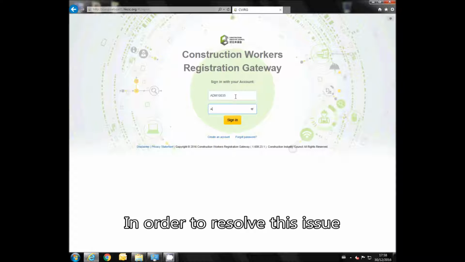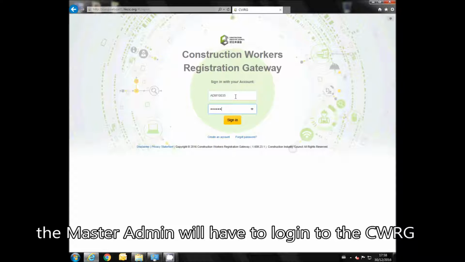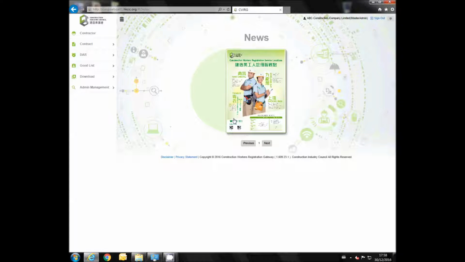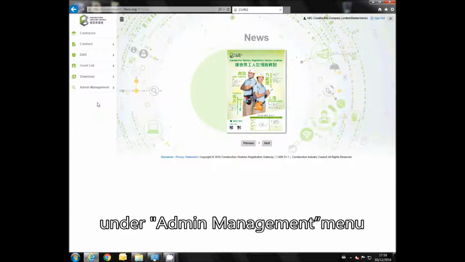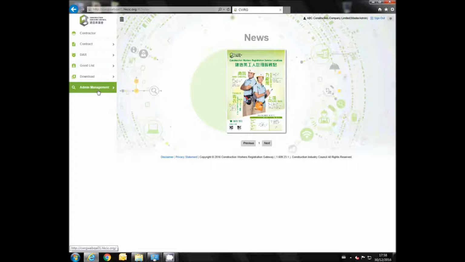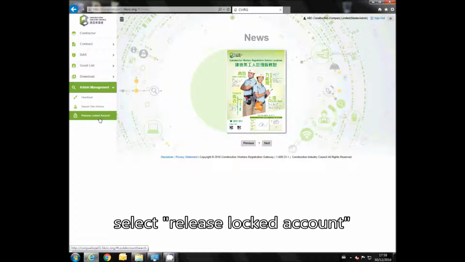In order to resolve this issue, the master admin will have to log into the CWG under Admin Management menu. Select Release Locked Account.